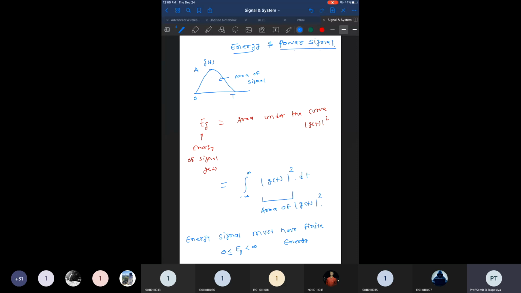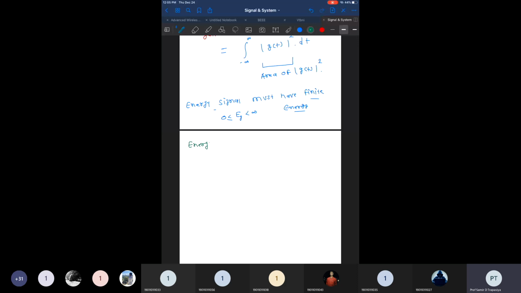So what is the condition of the signal? The signals which have finite energy fall in the category of energy signals. So that is another statement that we need to write here: energy signals must have finite energy. It's not should have, it must have finite energy, and only signals which have finite energy fall under this category.